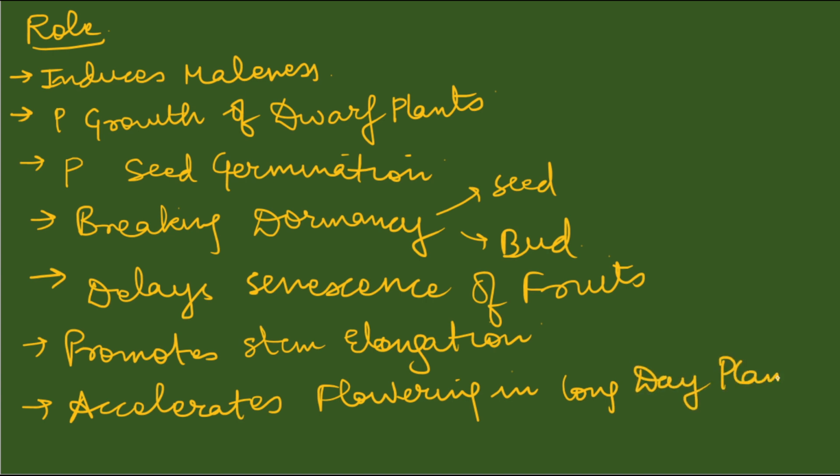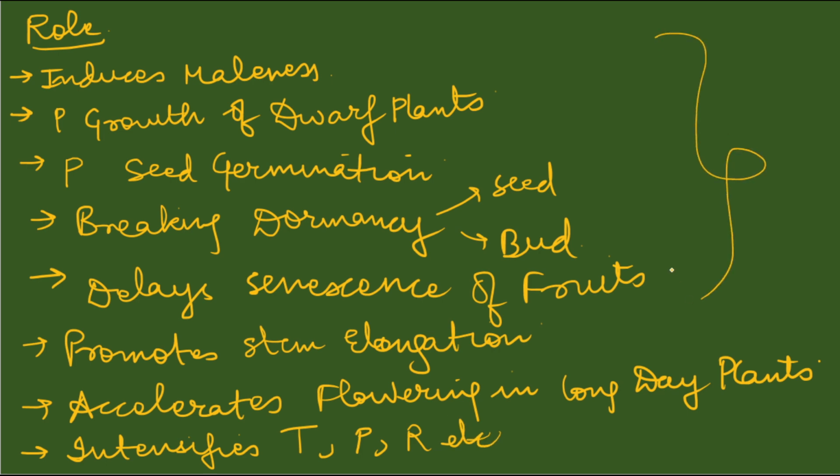It intensifies transpiration, photosynthesis, respiration, etc. So these are some of the most common roles of gibberellins in plants. I hope you are able to understand it. That it induces maleness, promotes growth, promotes seed germination, helps in breaking dormancy, delays senescence of fruits, promotes stem elongation.